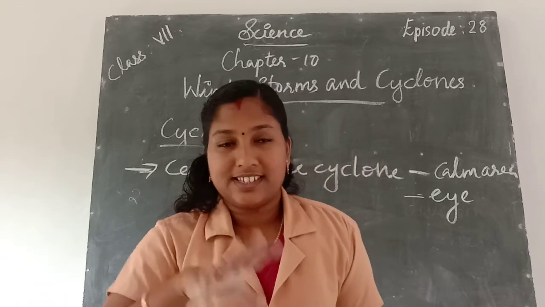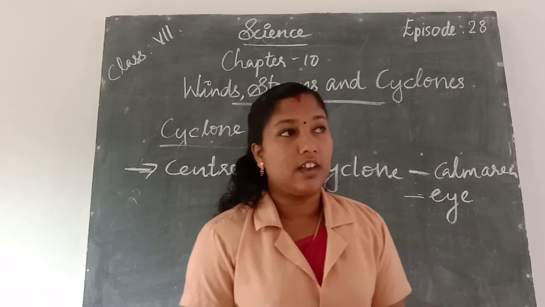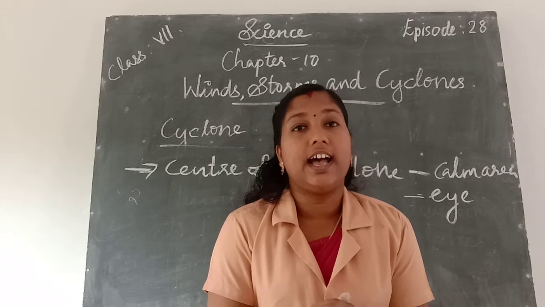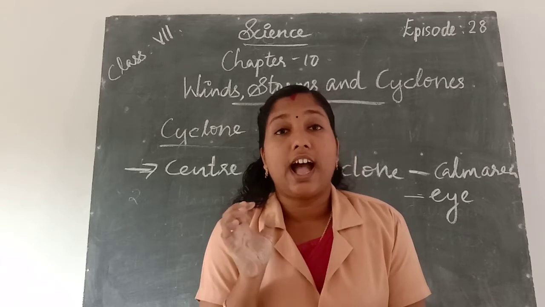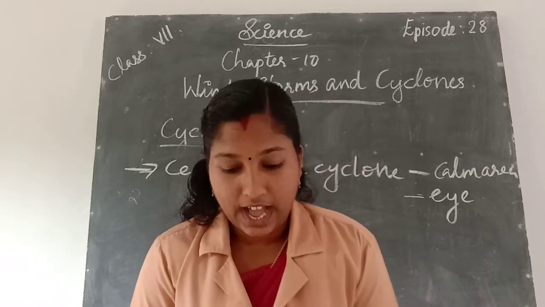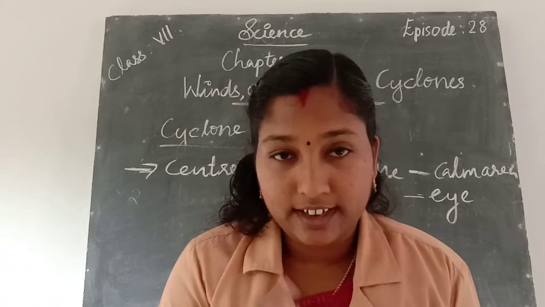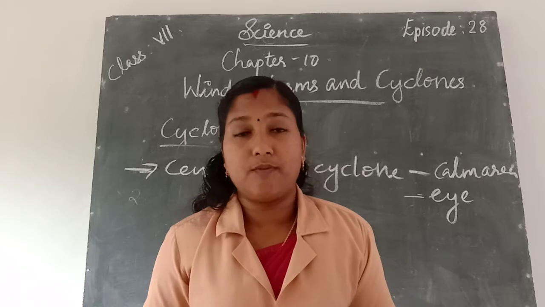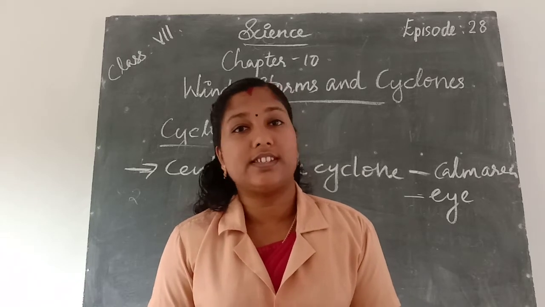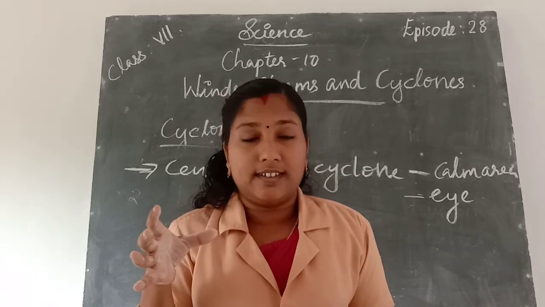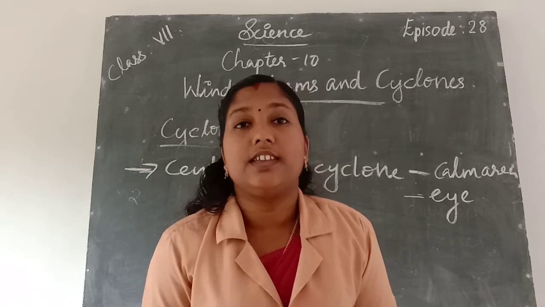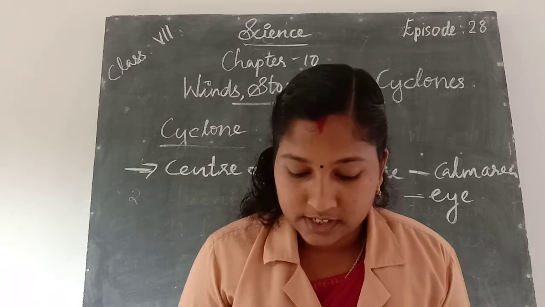First of all, the structure of a cyclone. The structure of a cyclone contains the center of the cyclone, that is the calm area. That calm area is called the eye of the cyclone. Cyclone means the strong or heaviest storm produced. So the storm center, that calm area, is called the eye of that storm.